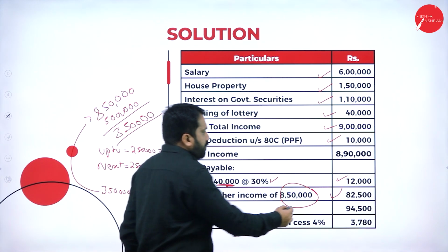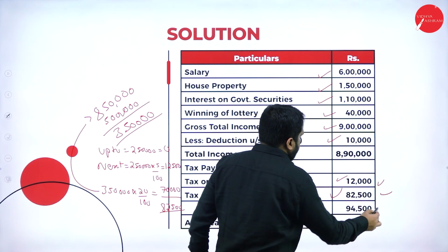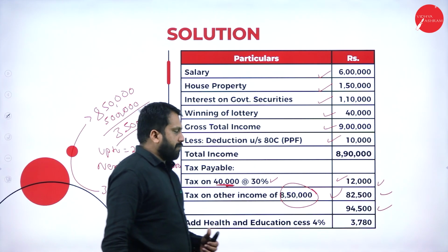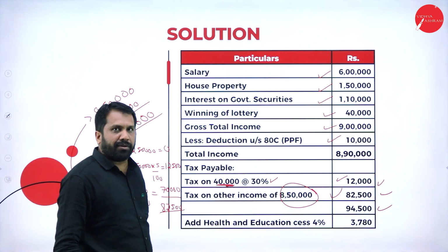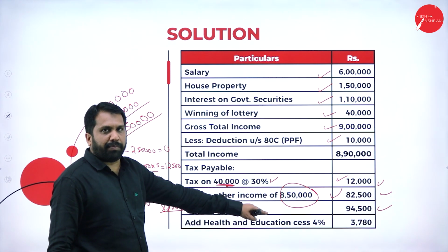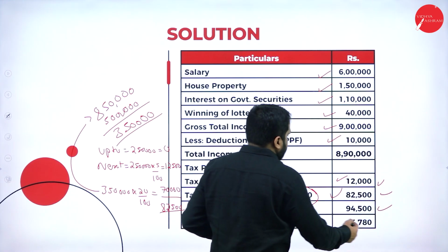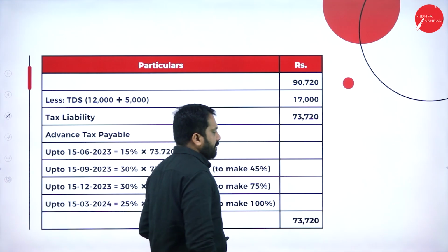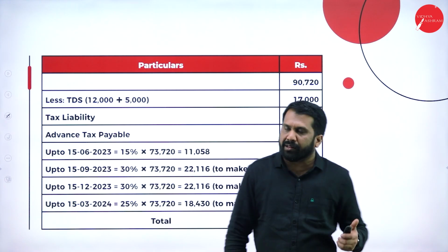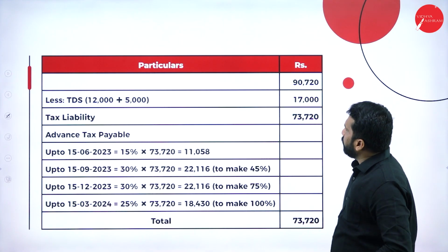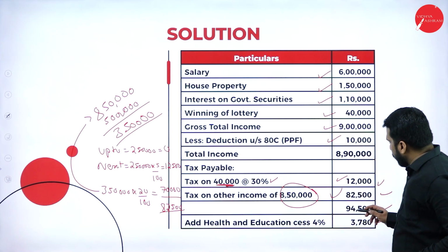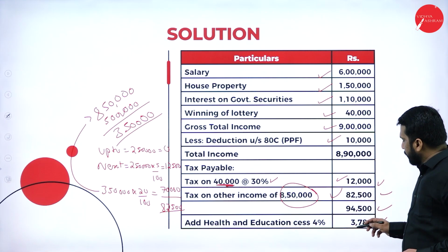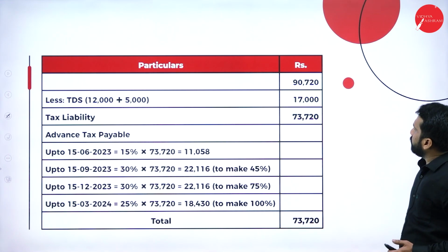Now 82,500 plus 12,000, your total answer is 94,500. Now on that, education cess 4%. As I told you, it is general and compulsory. If you calculate 4%, it is 3,780. So the answer will be 94,500 plus 3,780, that is 98,280.